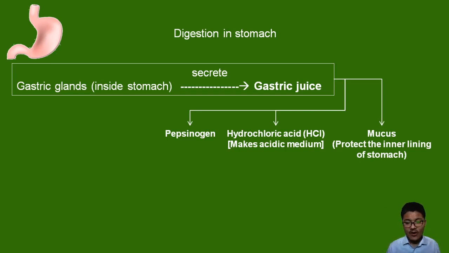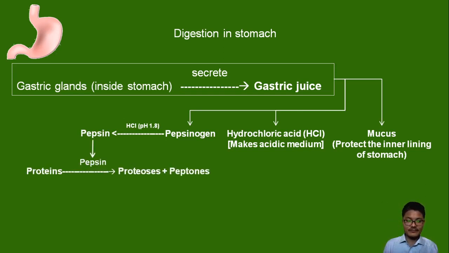Now, pepsinogen, which is secreted by peptic cells, is an inactive form, a proenzyme. These are not active enzymes. These will be converted into the active enzyme called pepsin by hydrochloric acid, HCl. Pepsin will be breaking down proteins into proteases and peptones.